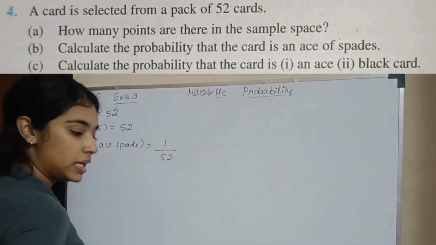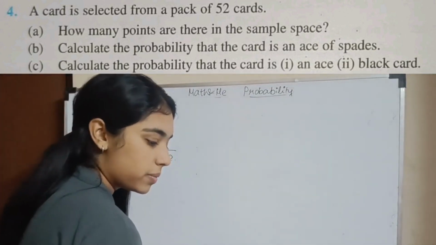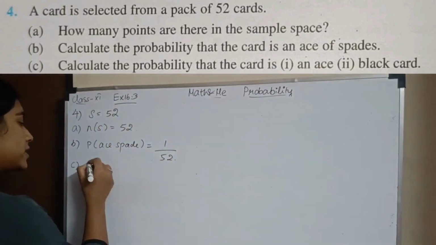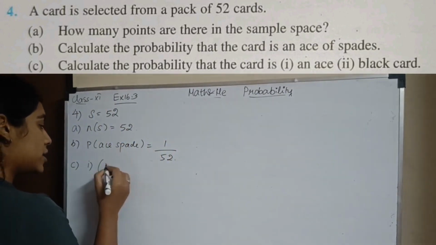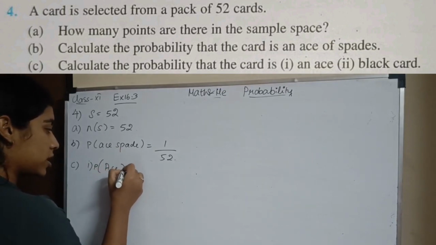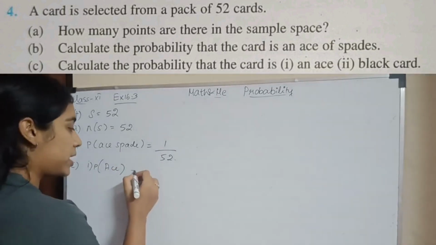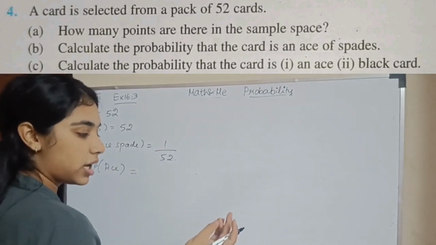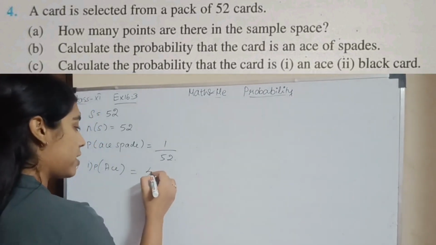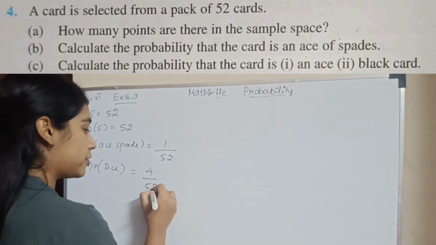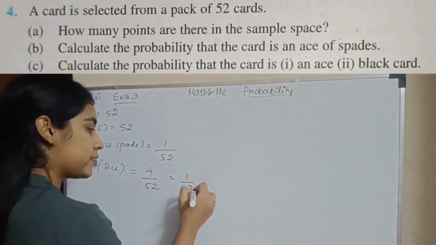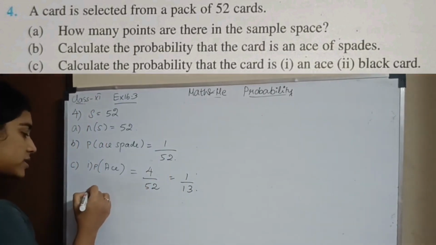Okay? Next subsection. Calculate the probability that the card is an ace. இப்போ வந்து general ace கொடுத்திருக்காங்க. இந்த இடத்துல you had a specific design. Spade ன்னு கொடுத்திருந்தது. இந்த இடத்துல probability of ace. So how many ace do you have? A spade, A clubs, A heart and A diamonds. So you have 4 ace out of 52 cards. So this will be 1 by 13. Okay?